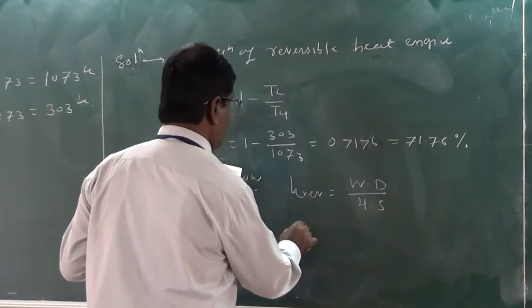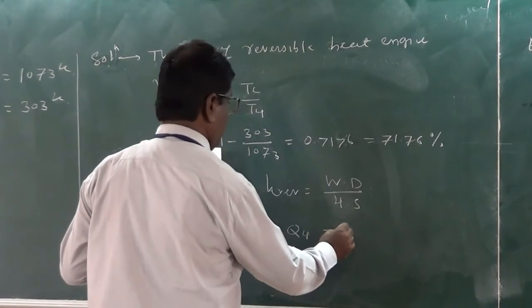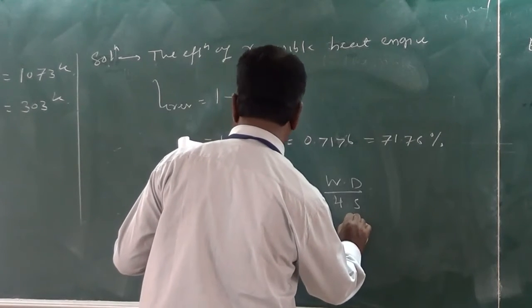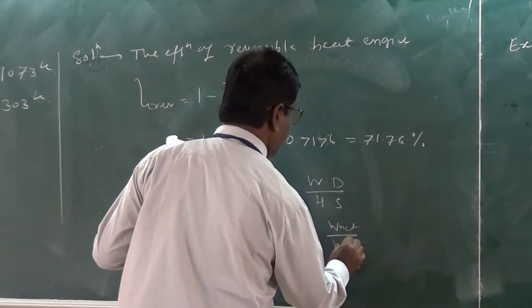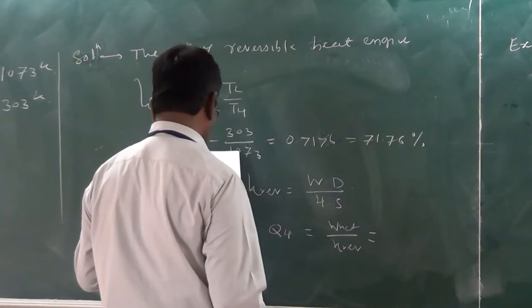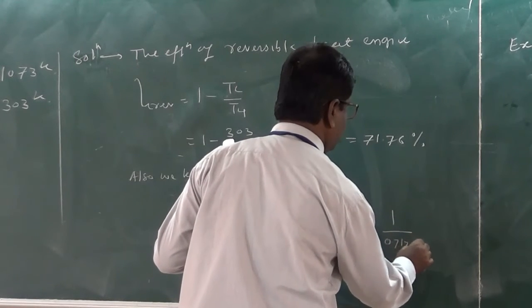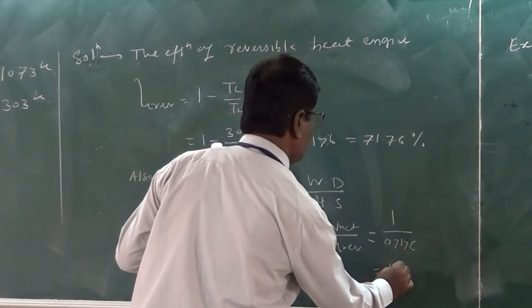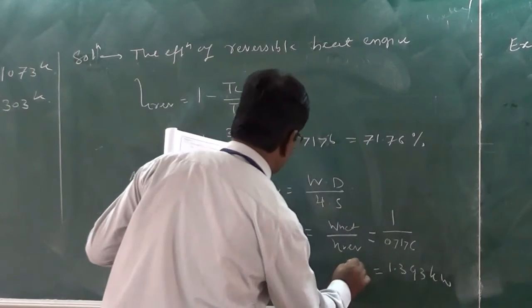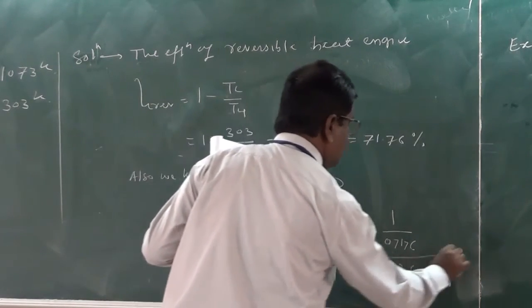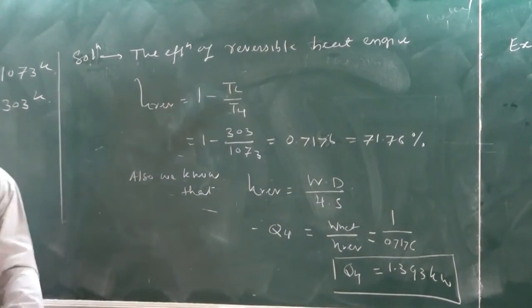Therefore, QH is equal to W net divided by eta reversible. It is equal to 1 divided by 0.7176, and it is equal to 1.393 kilowatt. So this is the QH, the heat taken by the engine from the source.